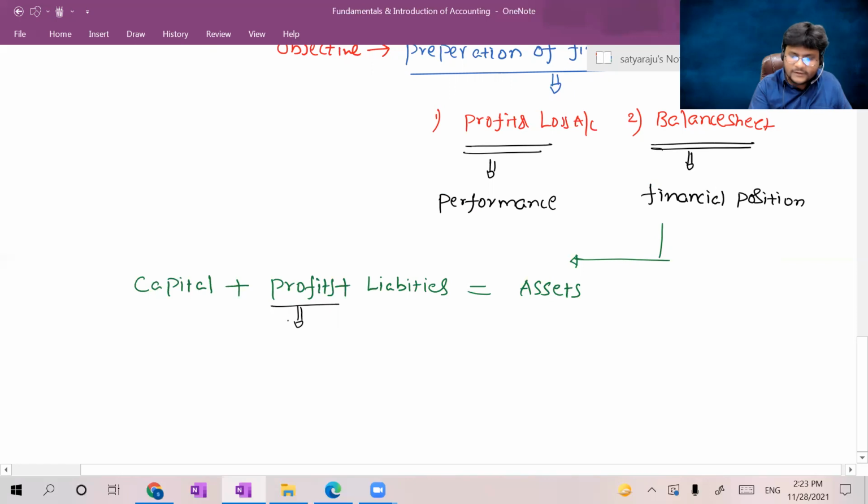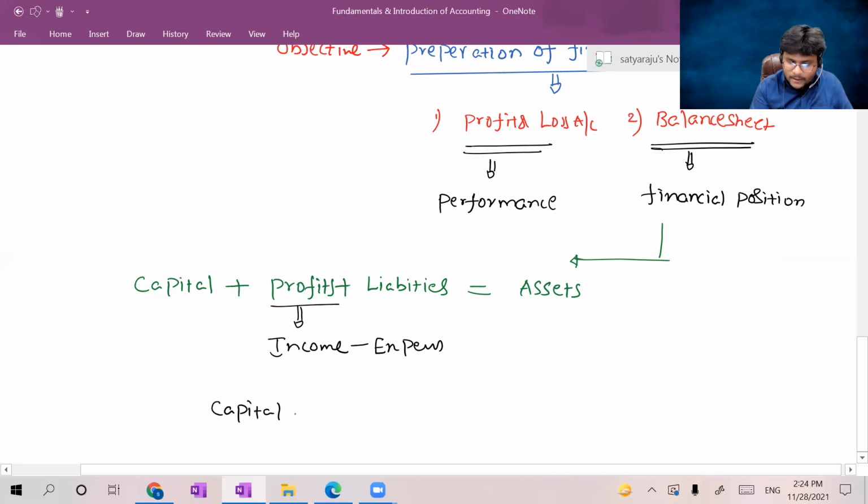Now, can you please tell me, guys, how will you derive the profits? In the profit and loss account. How will you get the profit? That is by comparing income and expenses. That is simply income minus expenses is equal to profits. Now the equation looks like: capital plus income minus expenses plus liabilities is equal to assets. All of you, please observe carefully.